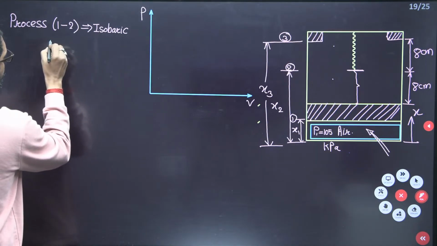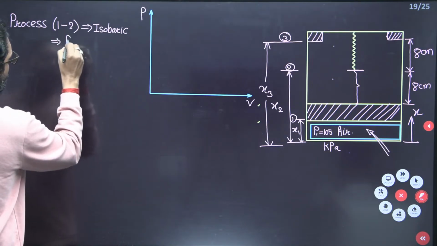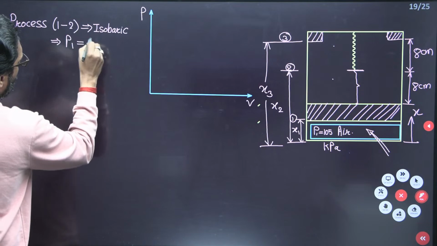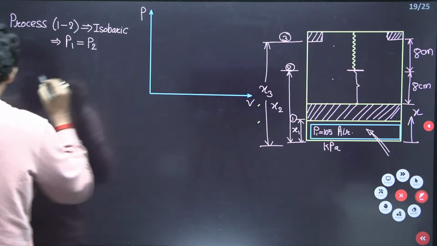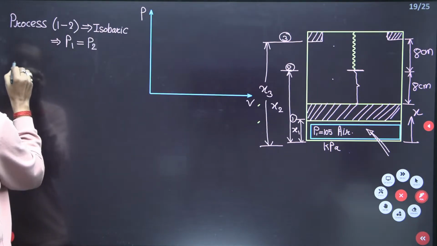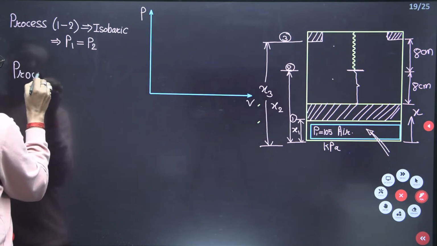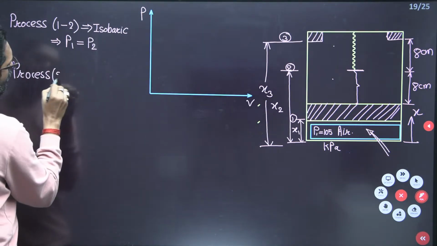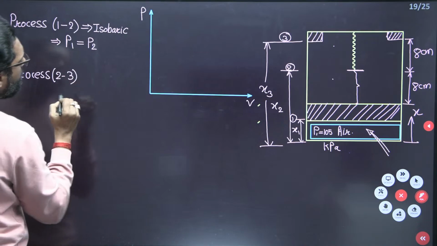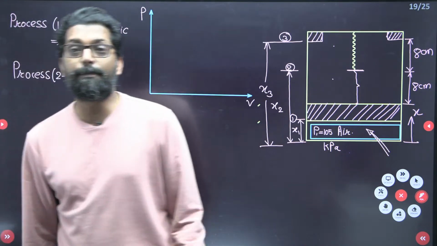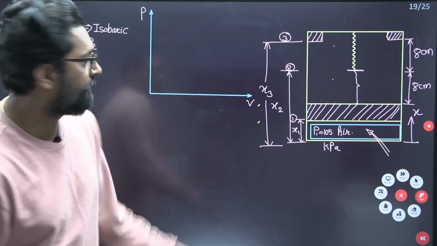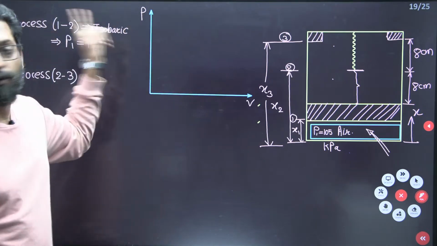So isobaric, that means P1 is equal to P2. Correct. Now, process 2 to 3. What is the process 2 to 3? Please tell me, what is the process 2 to 3? Isochoric, yes. Isobaric, okay, correct.